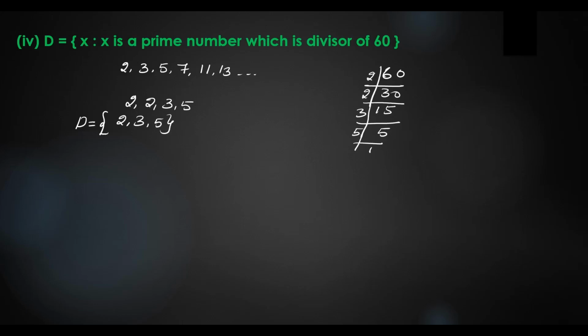Why are we not writing another 2? Because in the previous class we discussed that elements are not repeated in a set. That's why we have written one of the two only. Okay.